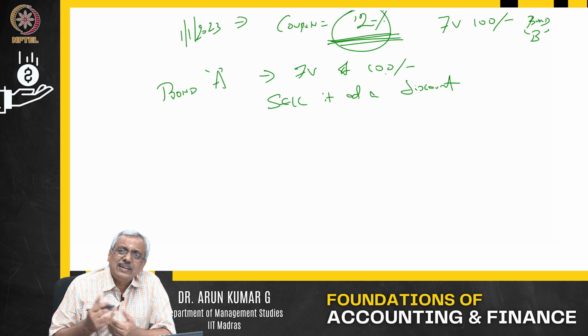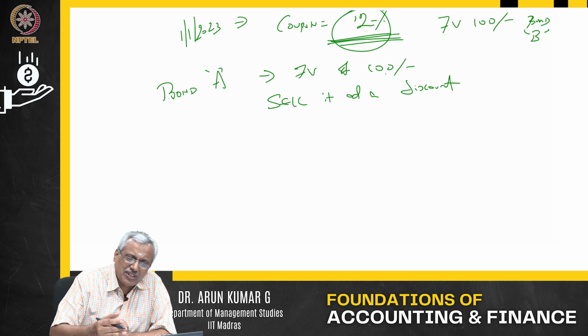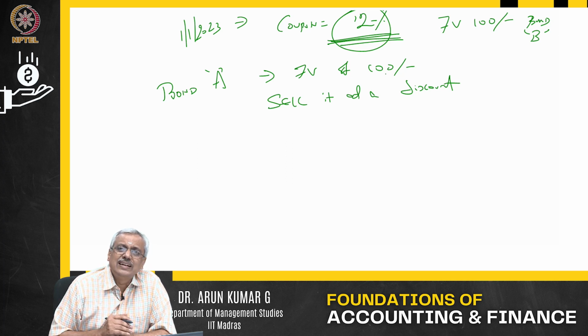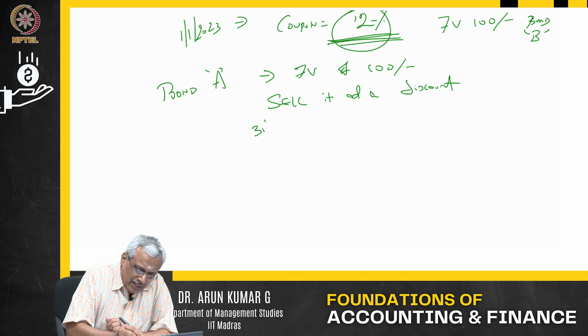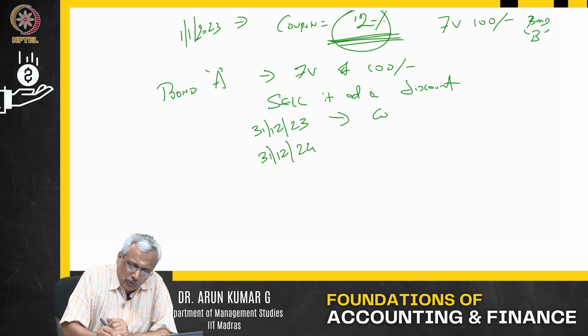So what happens? Now I am buying the bond and he is desperate to sell. He will have to sell it to me at a price lower than $100. Why? Because what am I going to get? For example, on 31/12/2023 or 31/12/2024, what do I get? The coupon, I am going to get $10.